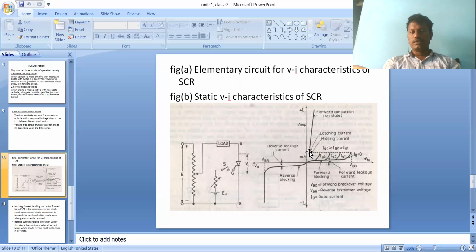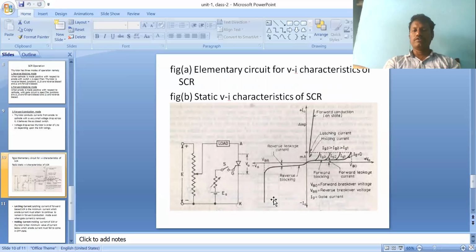Latching current means in this position the SCR is in the on state, and in this position the SCR is in the off state. Off state means there is no gate signal. On state means the gate signal is also removed, but it should maintain the on state. That is the only difference. Latching current is the minimum value of anode current required to maintain the SCR in the on state once the gate signal is removed, and holding current is less than the latching current.